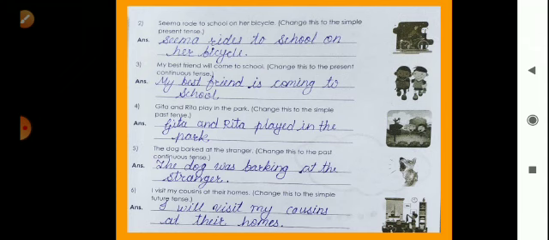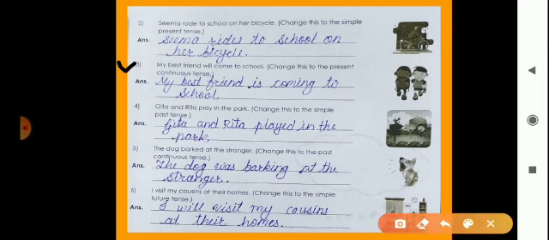Now you have to change this sentence into simple present tense. So Seema rides to school on her bicycle. Look here, we add s to the verb ride. Okay, so rides. Seema rides to school on her bicycle. After that, the third sentence is here. My best friend will come to school. And the instruction, change this to the present continuous tense.